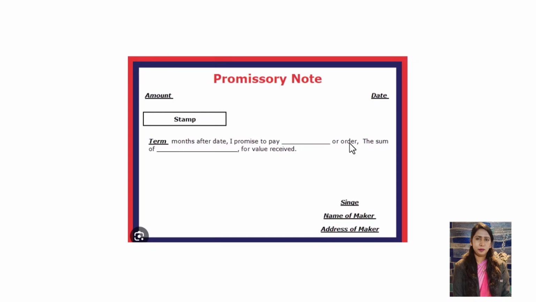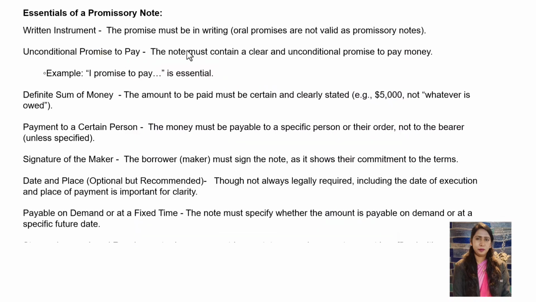I promise to pay rupees so and so, the sum of so and so, value received. So this is called the maker. Who is called the maker? The person who would like to lend the money to someone else. Essentials of a promissory note: it is a written instrument. The promise must be in writing. Oral promises are not valid as a promissory note.